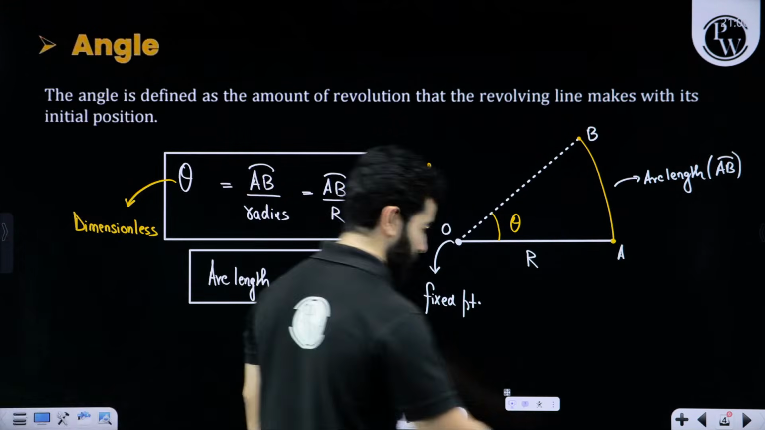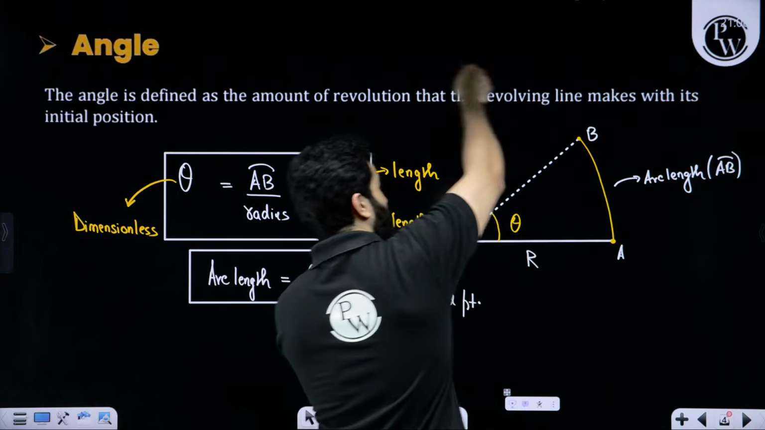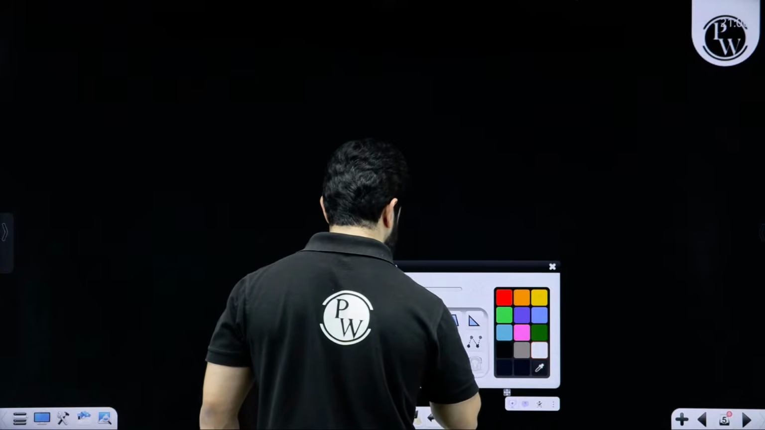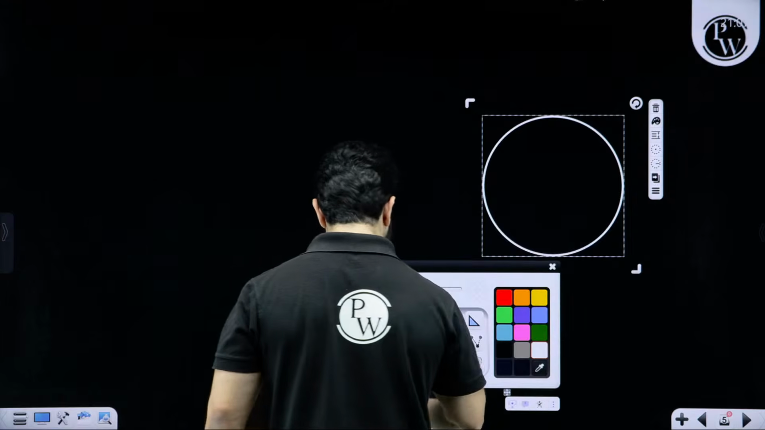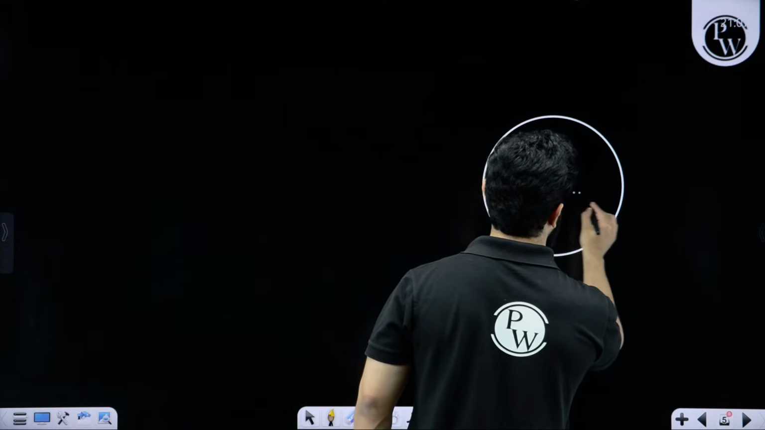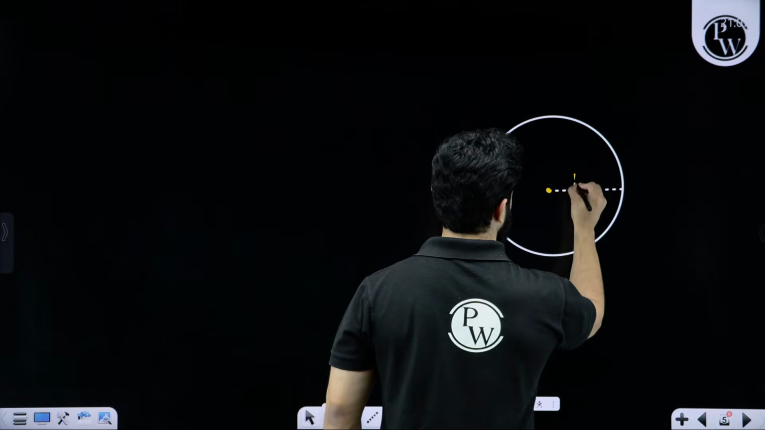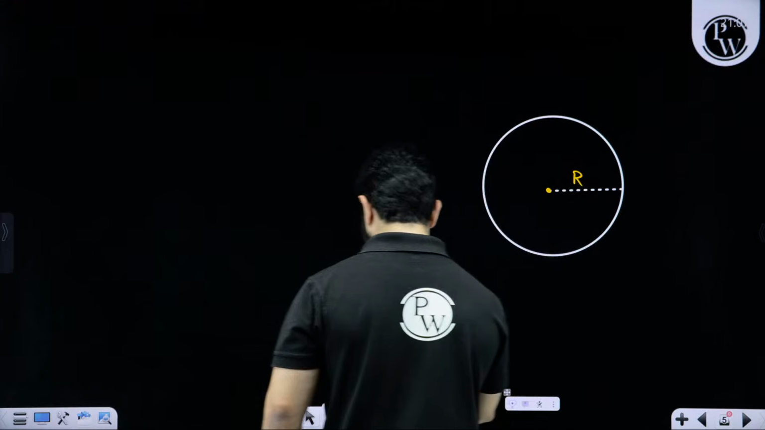Now let's move on. Let's suppose we rotate this line and make a circle, so we'll get something like this. Is that clear? Let's suppose you start to rotate a line of length r. This length is r, and you start to rotate it and we reach at this point.